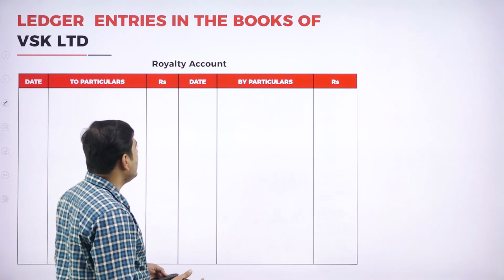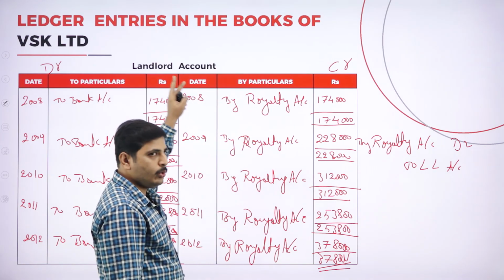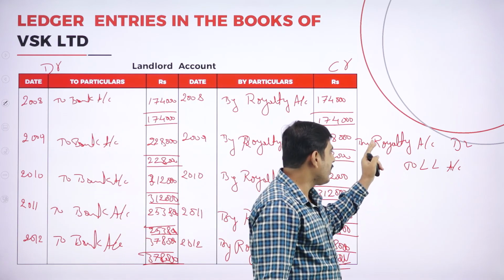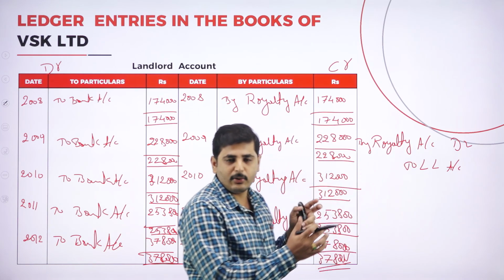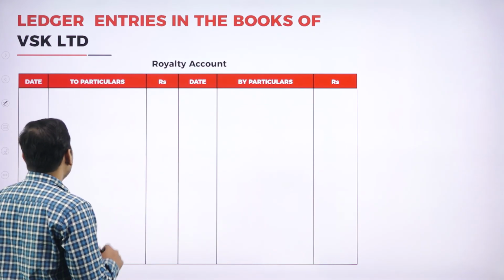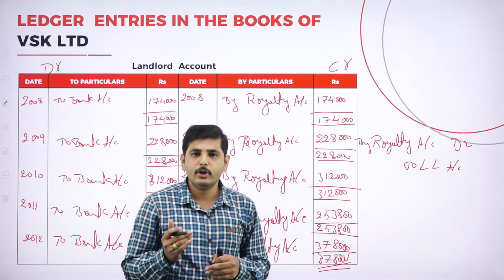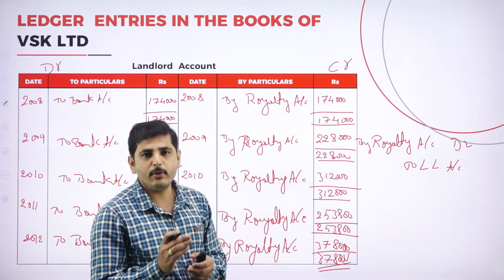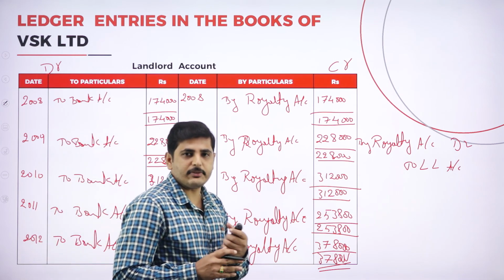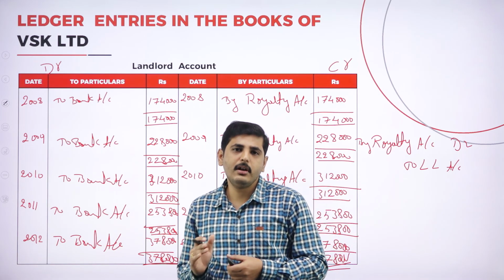See, already in landlord account it is by royalty, and in royalty account it is to landlord. So the same journal we are converting to ledger. Now coming to royalty account, what is the entry for royalty? First entry is royalty account debtor to landlord account. Second entry is amount paid to landlord, so landlord account to bank account. Last entry is royalty transferred to profit and loss account, so profit and loss account debtor to royalty account.